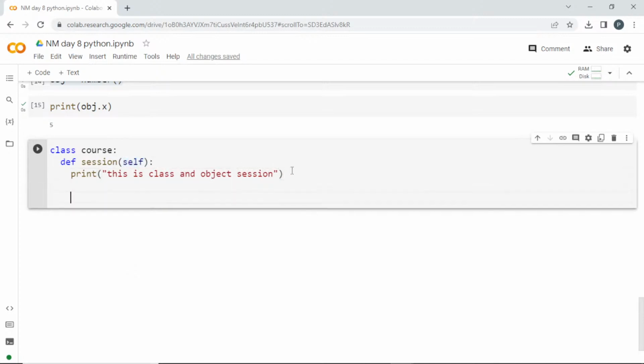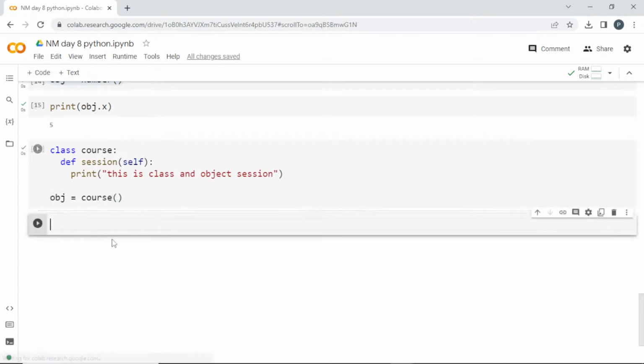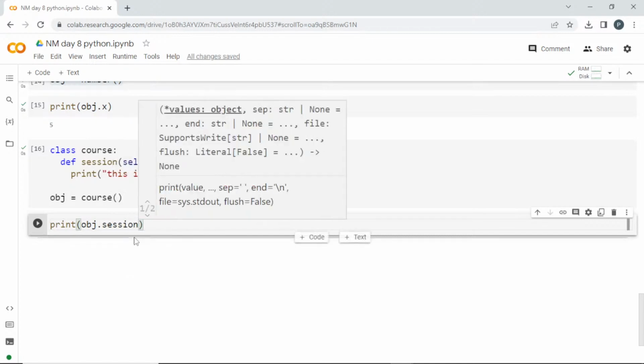So we have created a class here, and inside the class we have a function. To access this class we need to create an object, right? So object is equal to course parenthesis, and once I run this, we have created a class and object. Now if I want to access this, I can print object dot session.